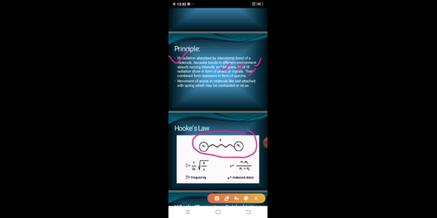You can see here, suppose these two are atoms, C bonded to D, or any two different atoms, bonded by a spring.